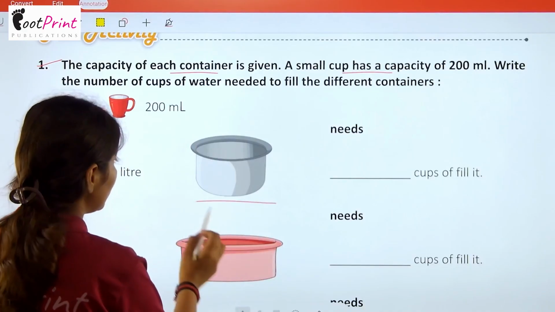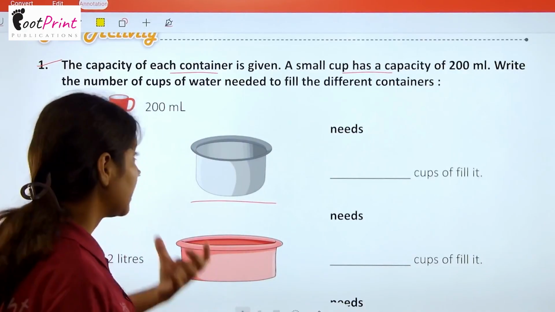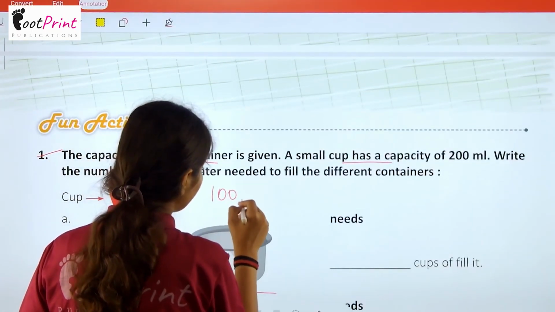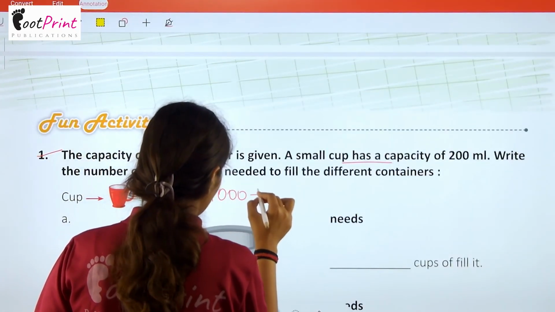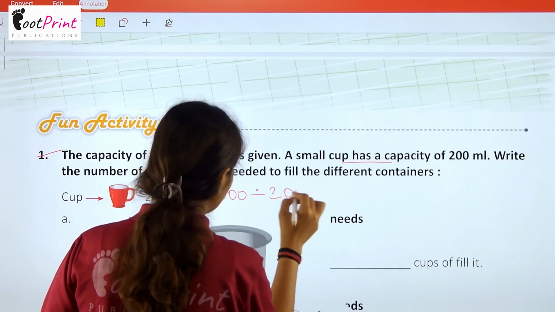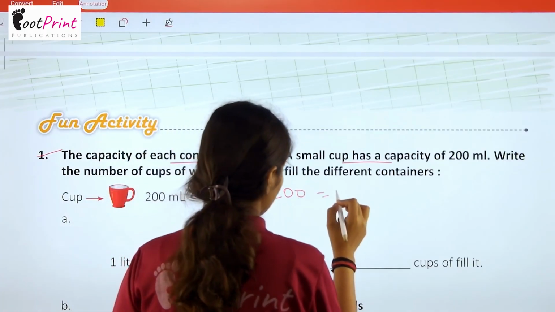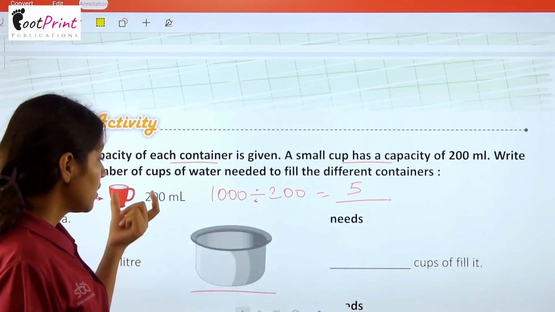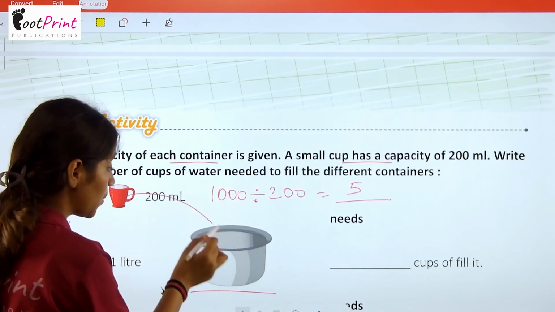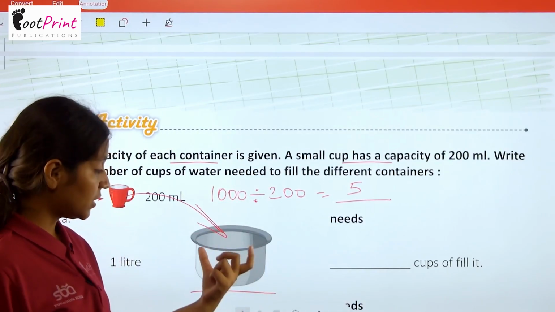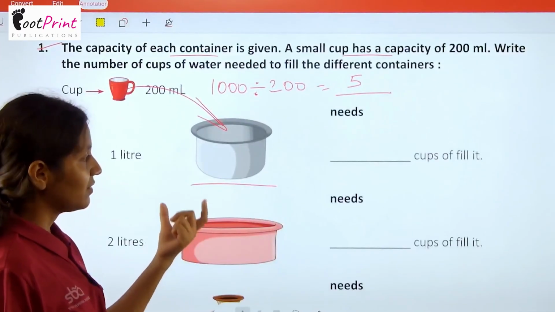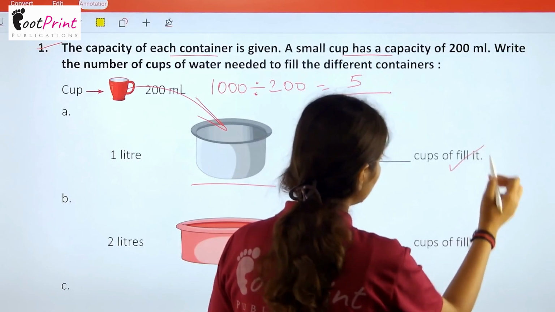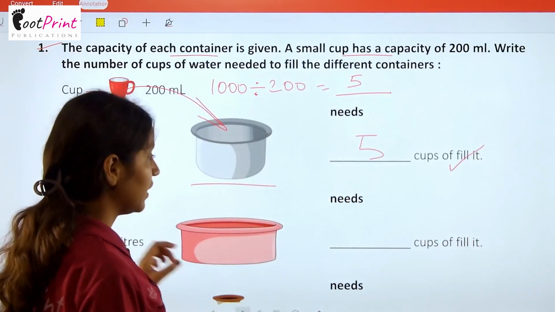So to fill this 1 liter container we will need these cups. So you have to simply divide them to get the value. Okay, 1000 divided by 200 is 5. That means 5 times we have to pour this cup of water into this so that we can fill this container. So you have to write here 5 cups to fill it.